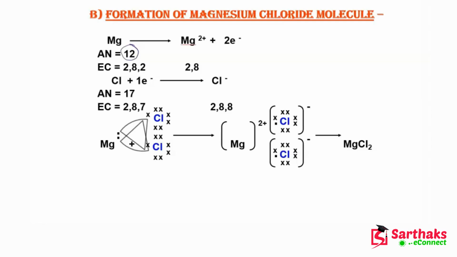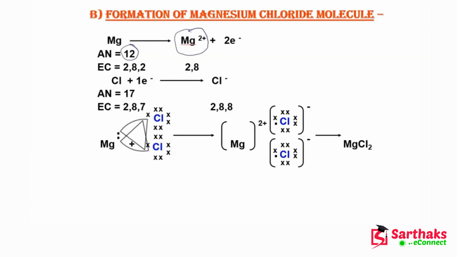So this magnesium element also wants to be stable. To gain stability, it will lose 2 electrons and complete its octet, and it will convert into Mg+2. This is a cation, the Mg+2 ion.